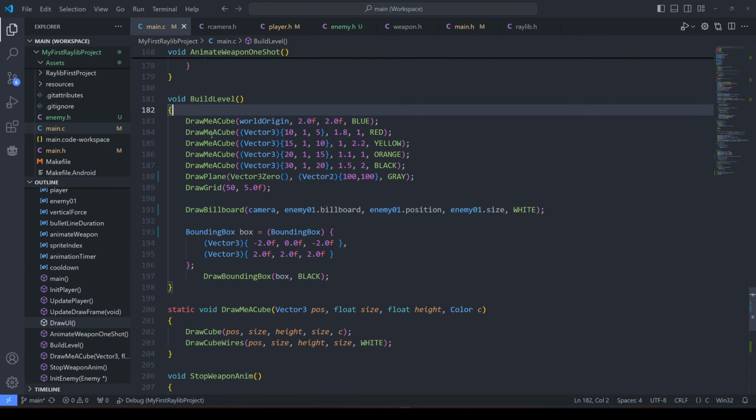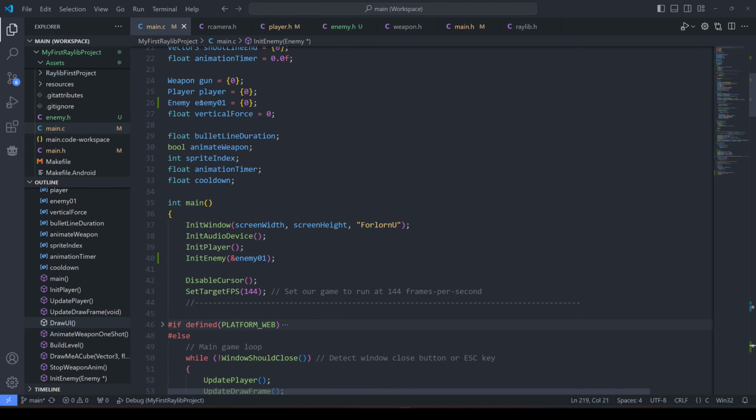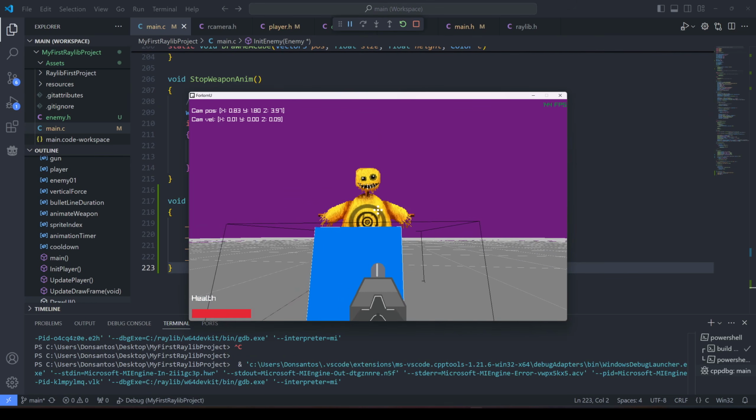In the build level, so this is all happening in 3D space, we're drawing the enemy billboard, and the function for doing so takes a pointer. So we're passing a reference to the enemy 01, which is kind of instantiated then, I suppose. It's not, but it's like we're almost working with objects, but not really. It's a pointer to a memory address that holds a reference to the enemy 01 or something to that effect. Very interesting. I need it to be higher up.